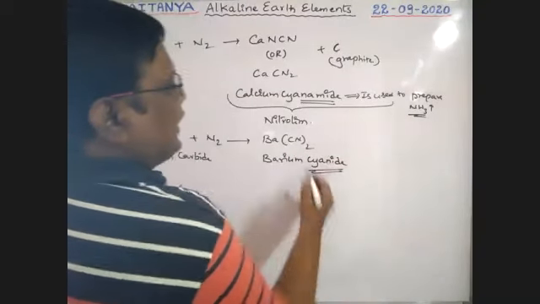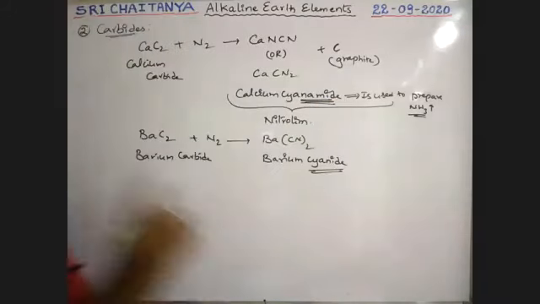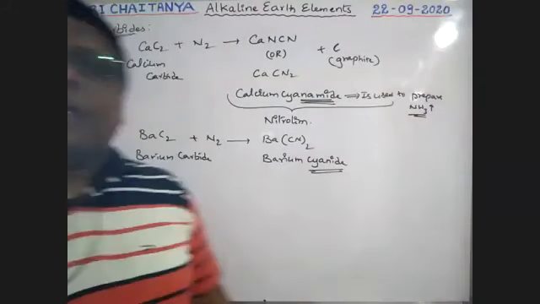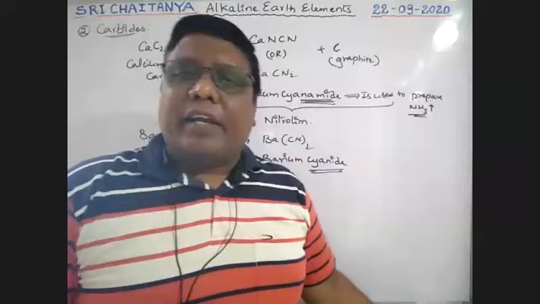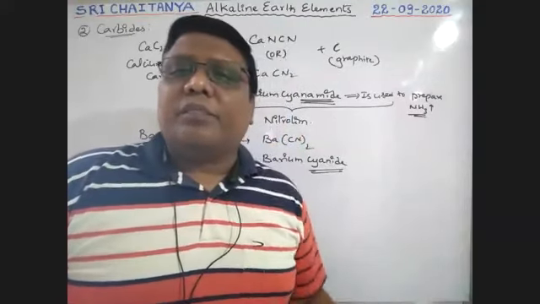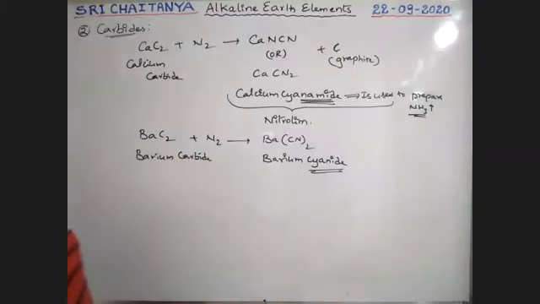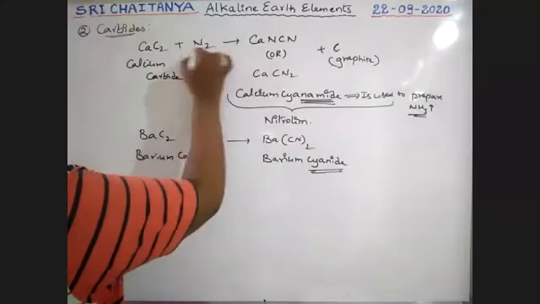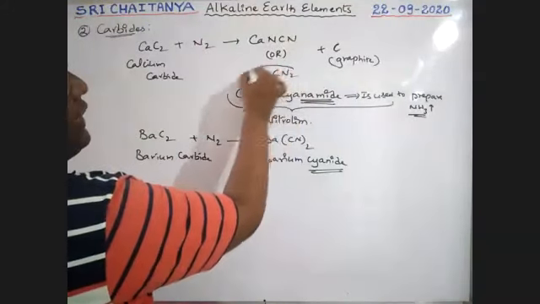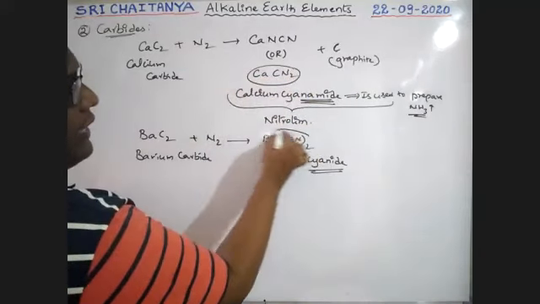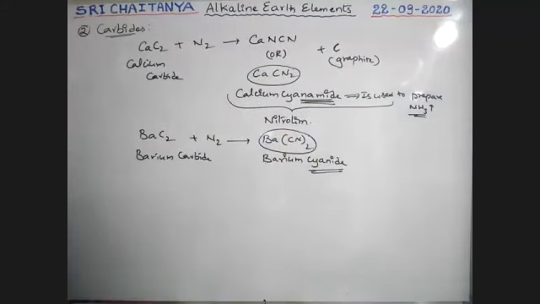It is a cyanide, while the other is a cyanamide. Please keep in mind, it is very, very important. Calcium carbide gives CaCN2 as the product, a cyanamide.